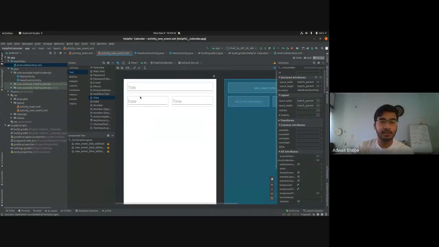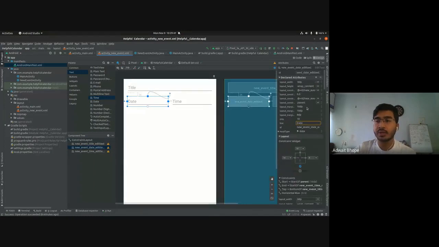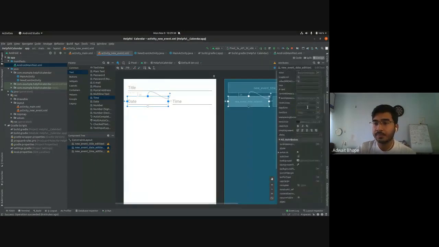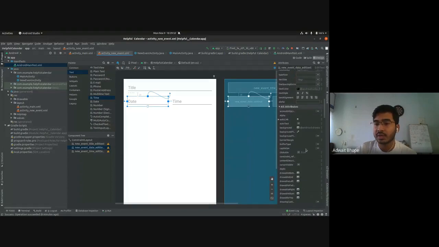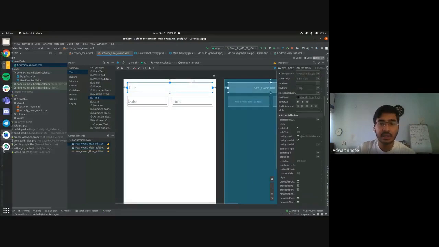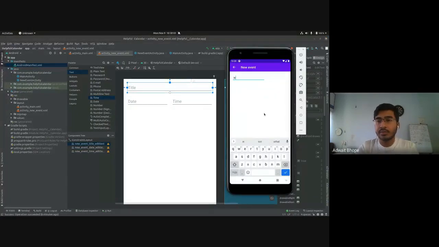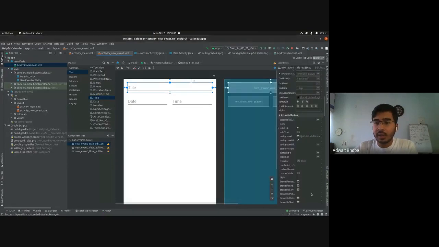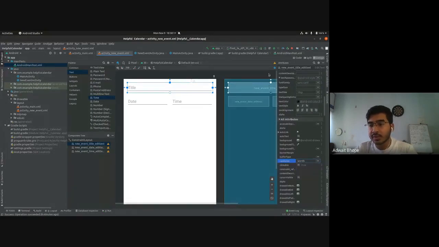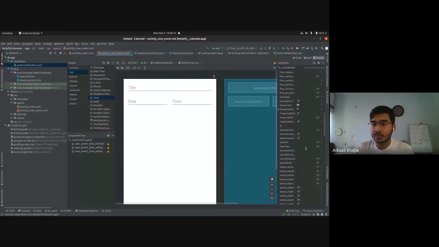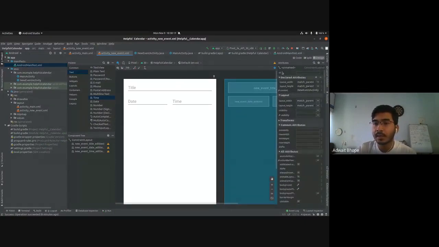If you guys have completed up until this point and are waiting for me or others, feel free to explore any other attributes that you want. So the text style or attributes like these as well. Capitalize is a good one. When you're typing in the title, I have my application open. The first letter is not capital by default, and you can use the capitalize attribute. Just click on words. So it will capitalize every word. You can explore such different attributes. They make the app a little bit better.